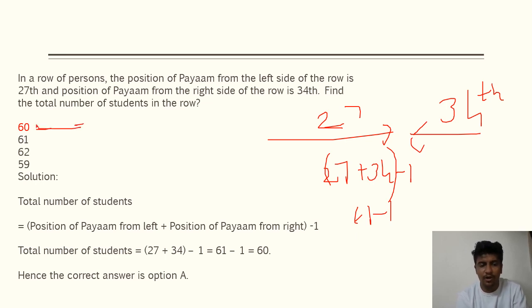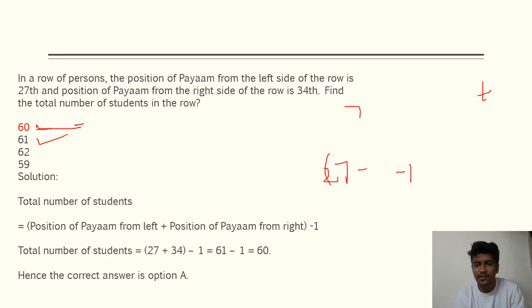Now, to confuse you, even 61 was given as an option. If you forgot to subtract this one and just added both positions, you would have fallen into trouble for sure. So please be aware that you have to subtract one in such kinds of questions.